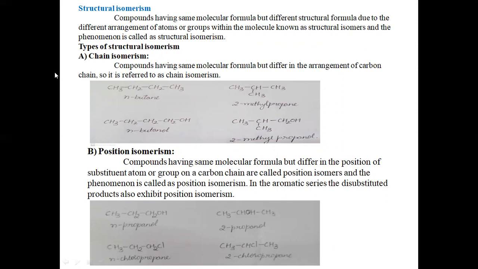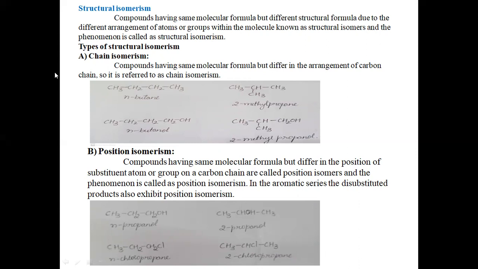That difference is due to the different arrangement of atoms or groups within the molecule, which ultimately leads to a different structural formula. Such compounds are known as structural isomers, and the phenomenon is called structural isomerism.